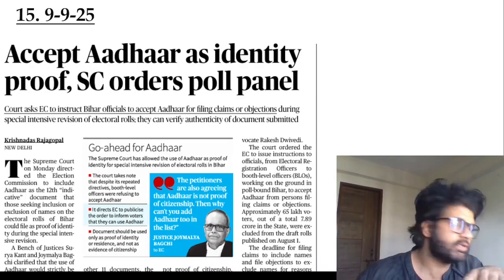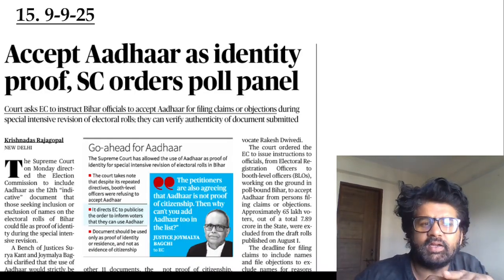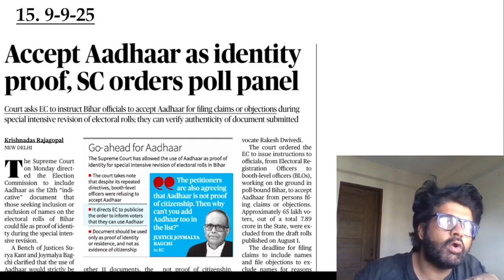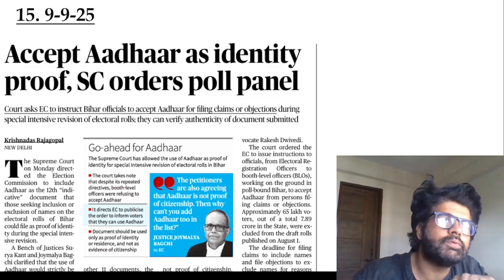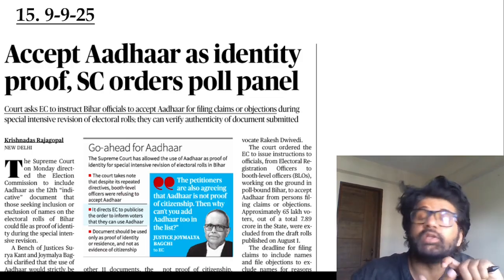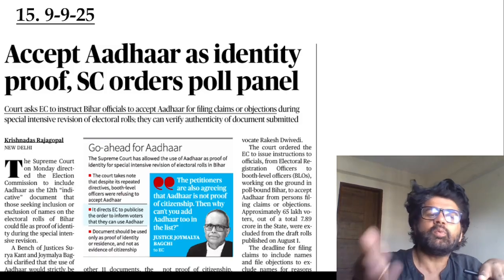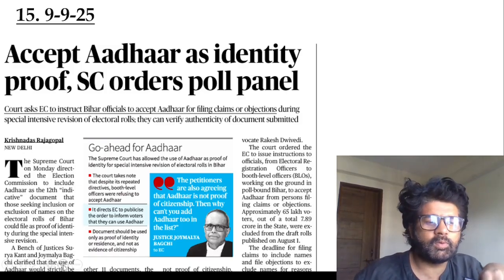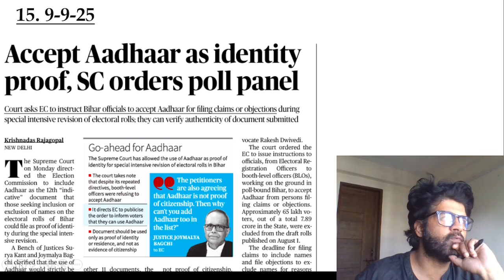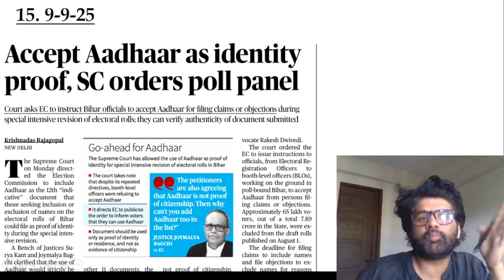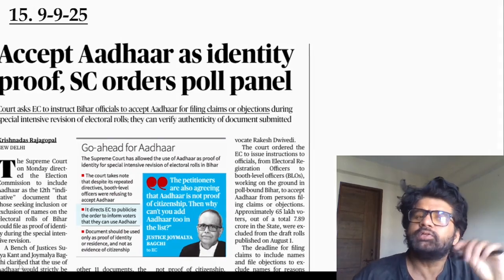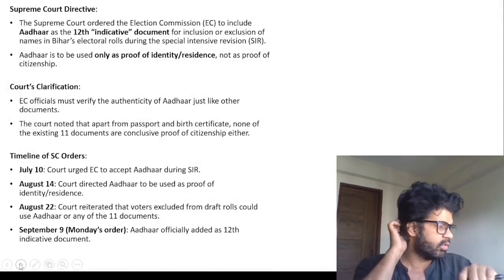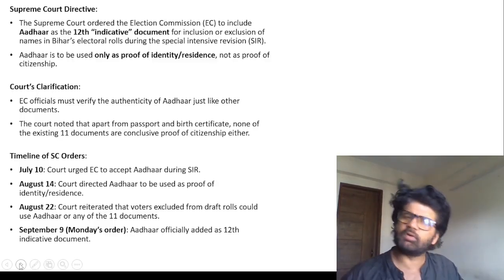Just again, on 9 September 2025, when the Bihar election was going on, SIR, the special intensive revision exercise, was going on, and they were not accepting Aadhaar. They were accepting 11 documents, and the Election Commission was like, Aadhaar is not a proof of citizenship; it is a proof of residency. Then the Supreme Court was like, dude, whatever 11 documents you are accepting as proof, most of those documents are not conclusive proof of citizenship. So if you're accepting those 11 documents, why are you not accepting Aadhaar? This to and fro discussion, how good or bad is SIR, special intensive revision, we'll talk about it.